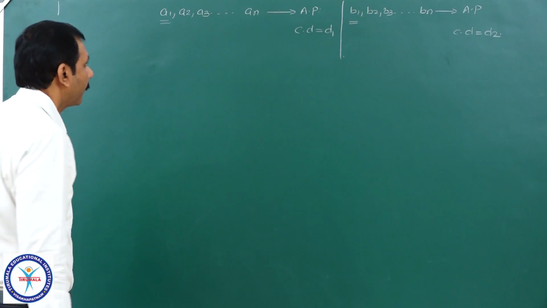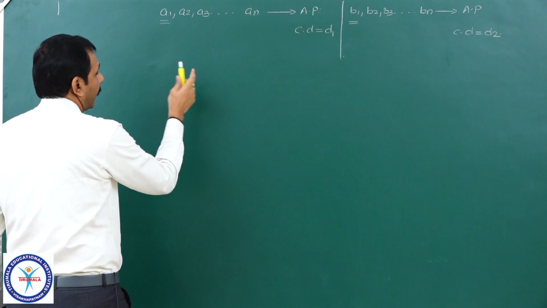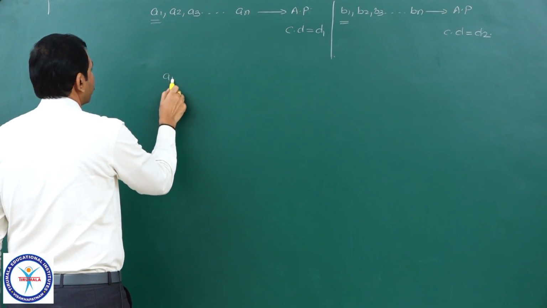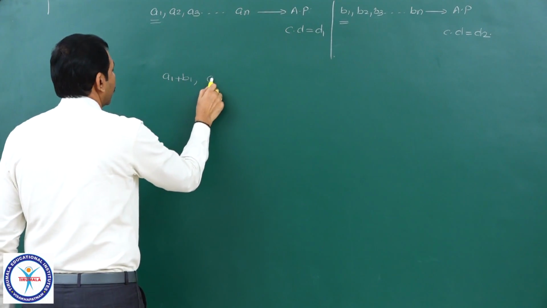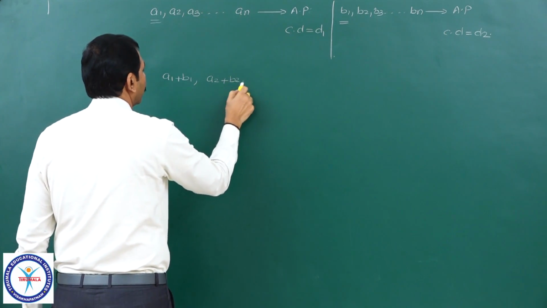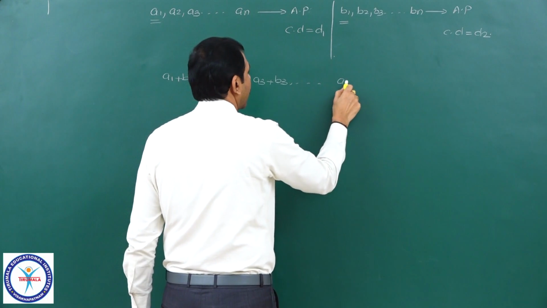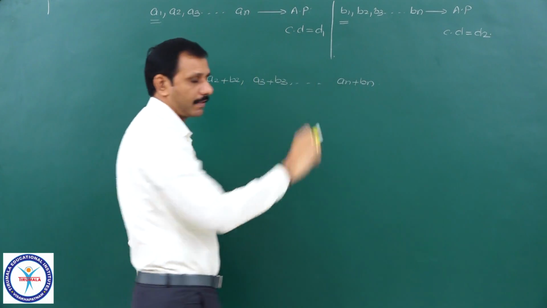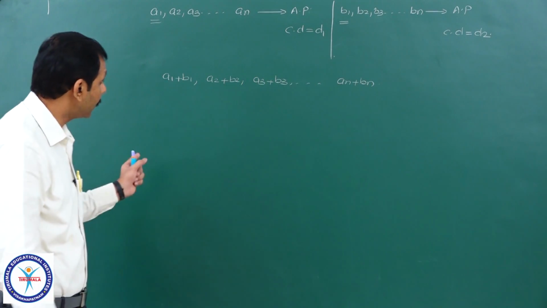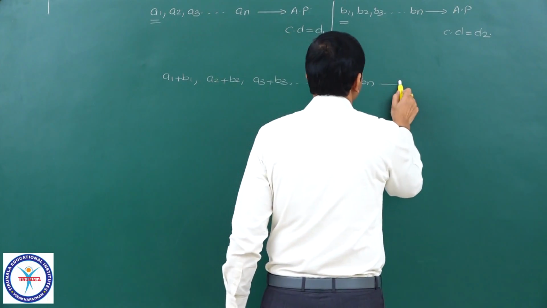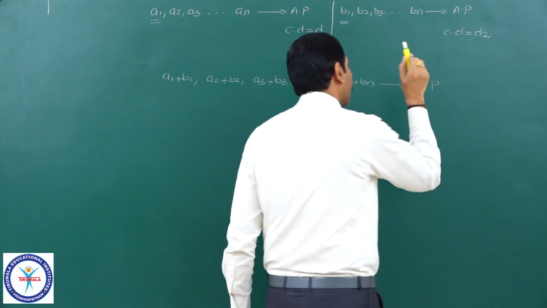Now, if I take the addition of corresponding terms, a1 plus b1, a2 plus b2, a3 plus b3 and so on, an plus bn, yes, now this sequence is also an AP only.